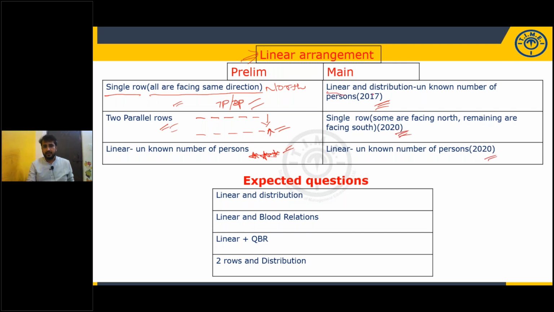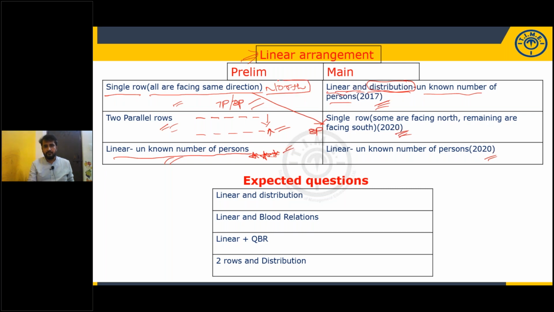Look at this question: linear and distribution, unknown number of persons. This model extension was given in mains. Not just an unknown number of persons, they also gave another variable. Certain number of persons are sitting in a row and each of them likes a different color. That kind of question. And the same single row, 8 persons like that.